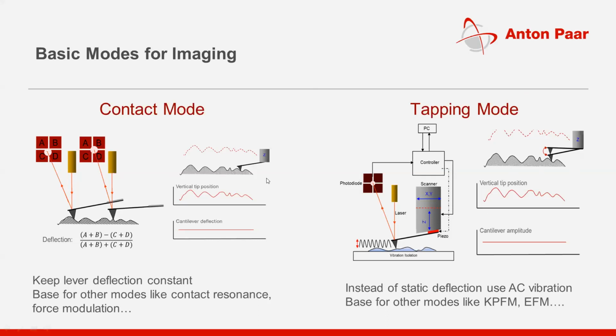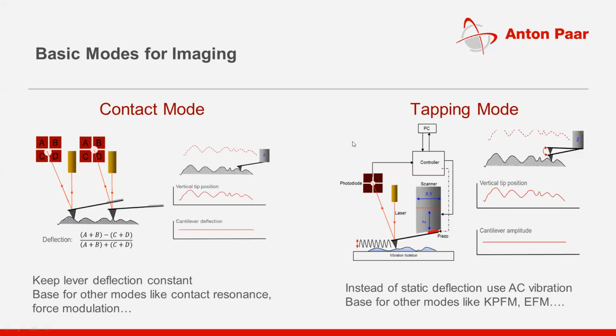Now, what is the difference? Why are there two different modes, contact mode and tapping mode? In tapping mode, the tip is moving up and down continuously while scanning. Whenever the tip is in contact with the surface, you will have data; when it is not, you do not have data. So the topography details that you get from the photodiode are not continuous but discontinuous data, whereas in contact mode, you will have continuous data.